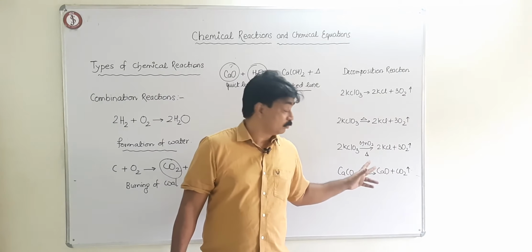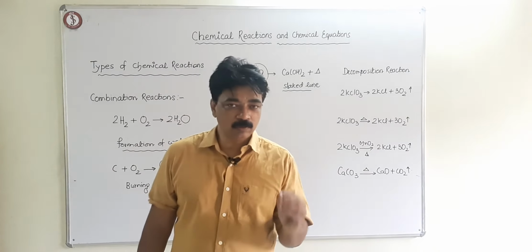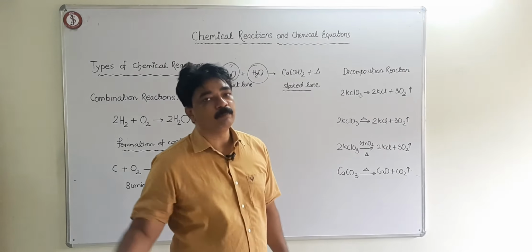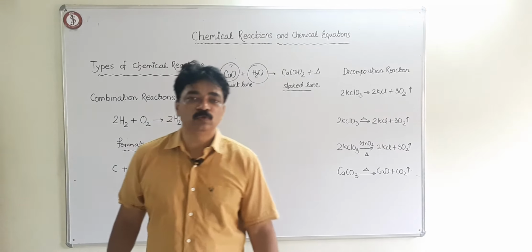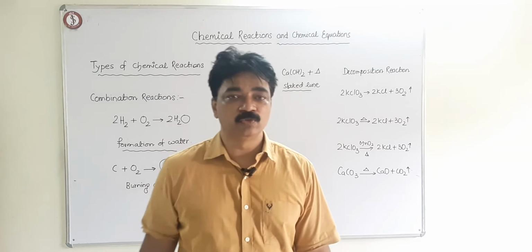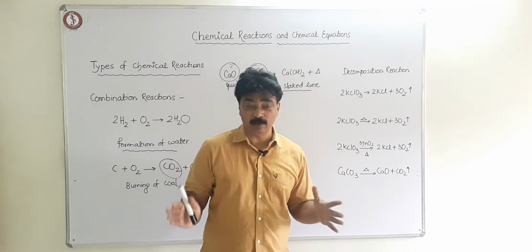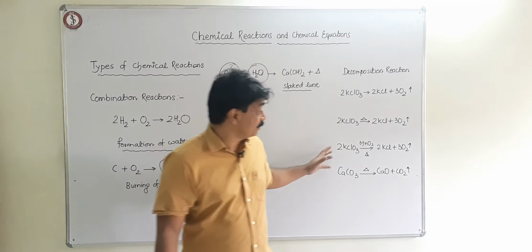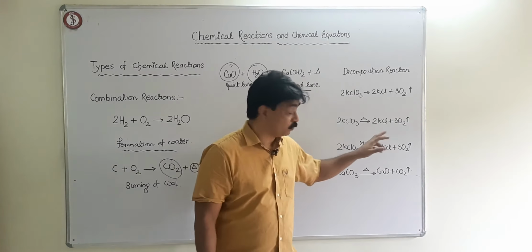So, if you add MnO2, KClO3 is a white powder. MnO2 is a black powder. If you mix both of them, I remember one of my students, Dinesh Mudit, Rajni Gupta, they all were in St. Anne's school, and we were performing this experiment. We made this, and then we added MnO2 a little bit, and oxygen production was increased. So it is a catalytic decomposition. You can add catalytic thermal decomposition because MnO2 is a catalyst.